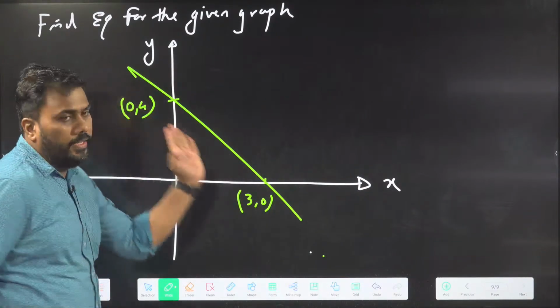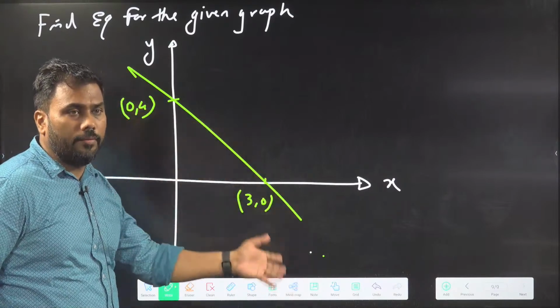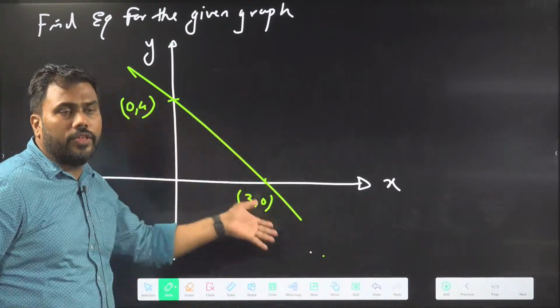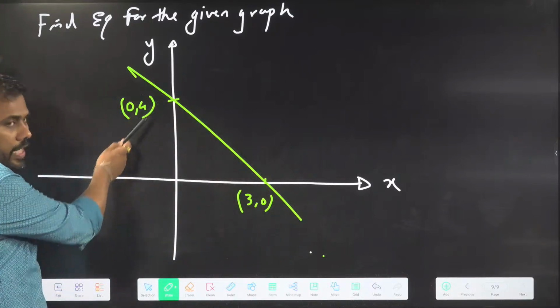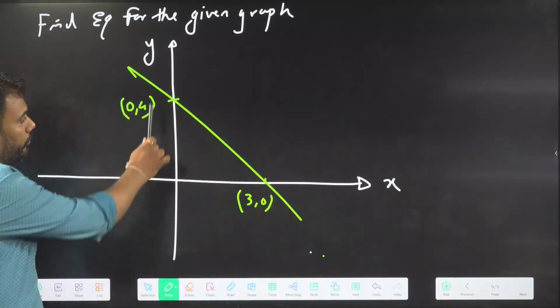So, in this question, a graph is given to us. Yes, one more correct answer. Very good. Now I am getting more correct answers. Vijay, very good. The graph is given to us, and I need to find the equation. First, find out the intercept on the y-axis. On which point is the line cutting here?